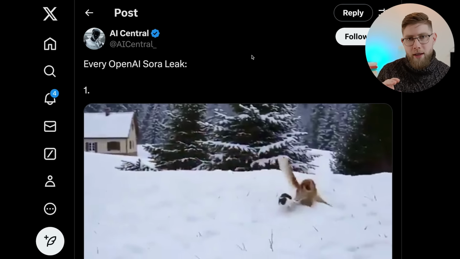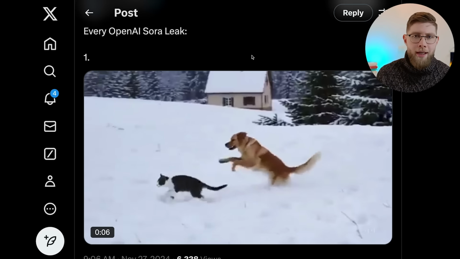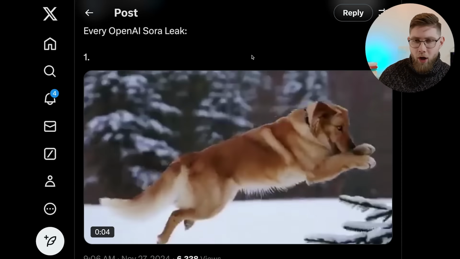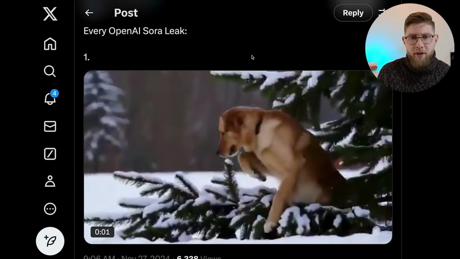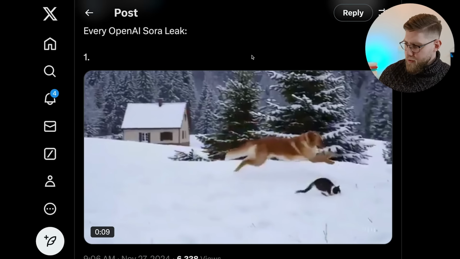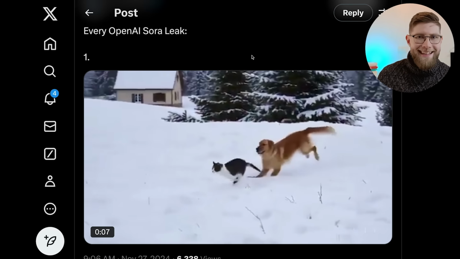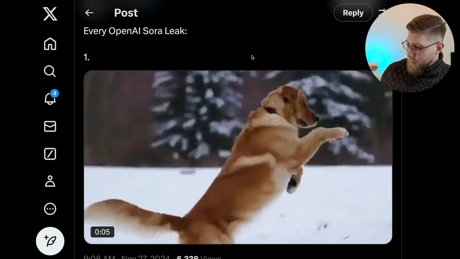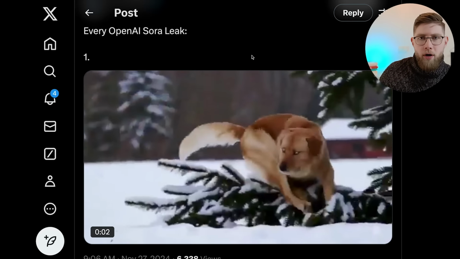Still staying with OpenAI. Now, this was not one of their announcements in the context of 12 days of OpenAI, but it's something that was leaked. Was it leaked intentionally? I won't go into that, but it's still pretty interesting to look at. And it's the OpenAI Sora leaks. Sora is OpenAI's video generation AI model, and we have not heard a lot from them, to be honest. So we've seen some of the competitors quite frequently releasing new versions of models. I see Kling AI is pretty impressive. But let's look at how far Sora has progressed.